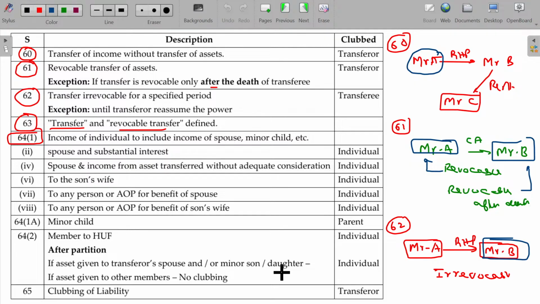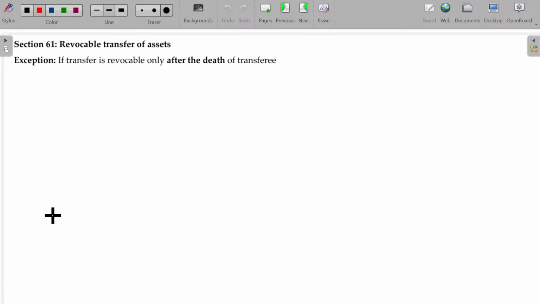Now, we'll see this clause. Section 64 clause 1, subclause 2, spouse and substantial interest case. So I have to discuss that in detail here.